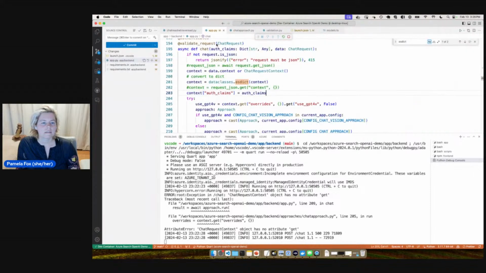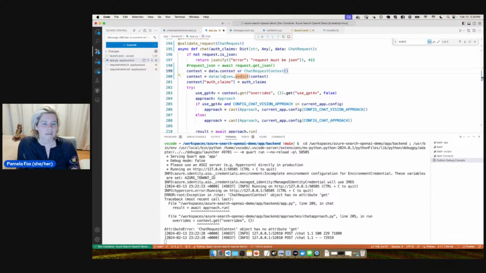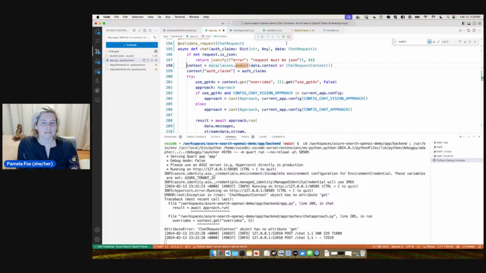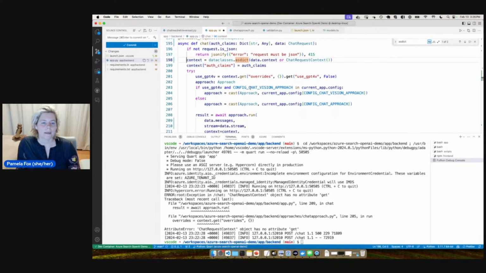Okay, so that's it. And then here we go. dataclasses asdict. And then dict. All right. How about this? So there I've turned context into a dict.